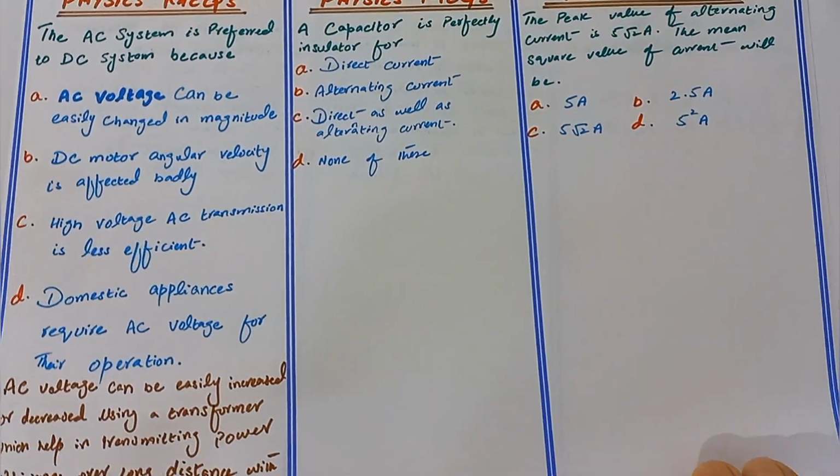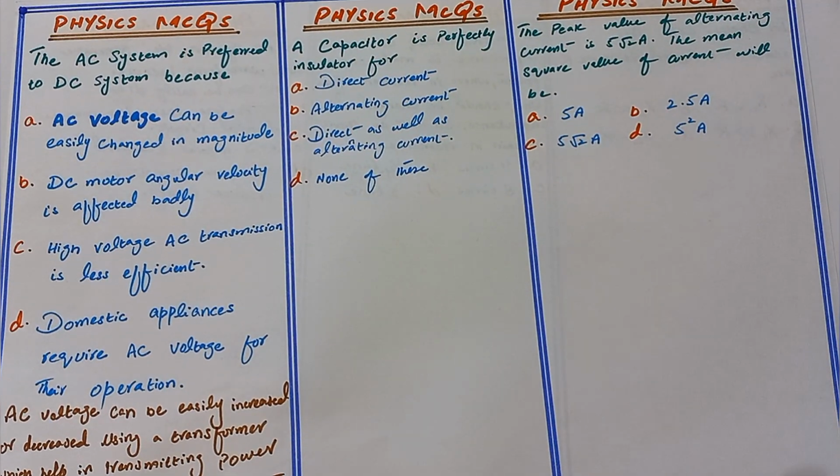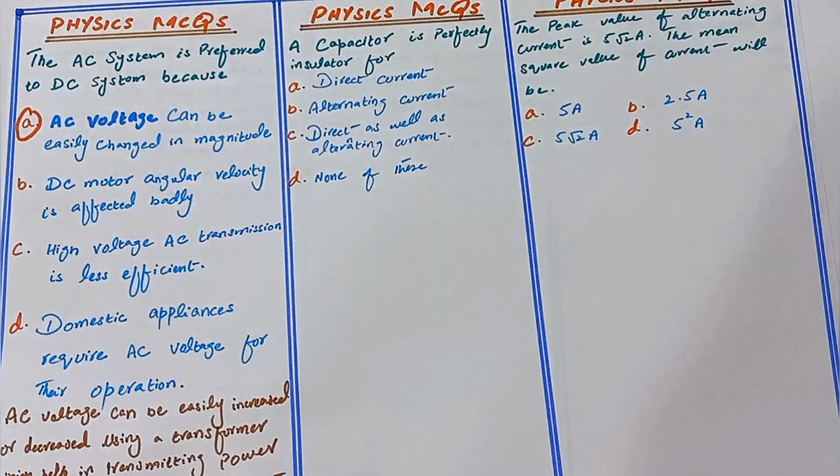So here our option A, AC voltage can be easily changed in magnitude, is correct.